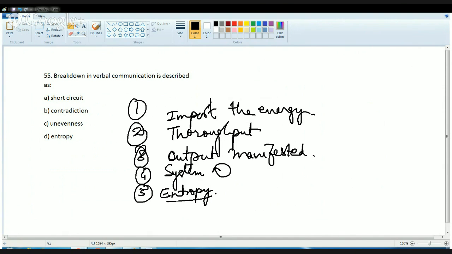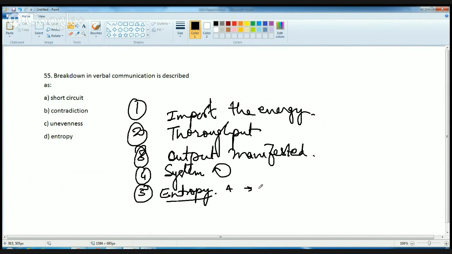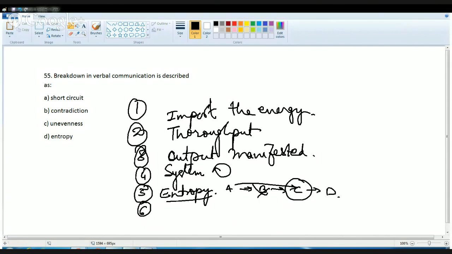Entropy is basically degeneration of the order that exists within the system. For example, I have an order A to B to C to D, and degeneration means a breakdown in this order. So for example, B is absent. What would happen? The information would be transferred directly to C, and since C does not know how to handle that information, there can be a breakdown in the communication, or unclear communication, or the communication I'm trying to make is not exactly what is meant to be. There is some disturbance or breakdown or unclear communication that exists.